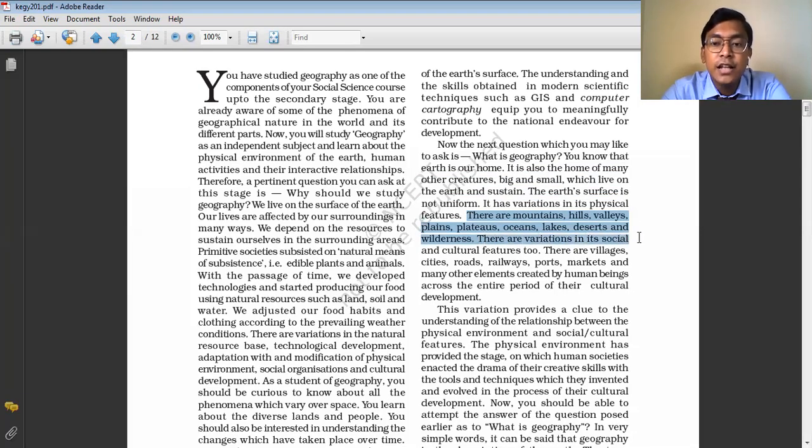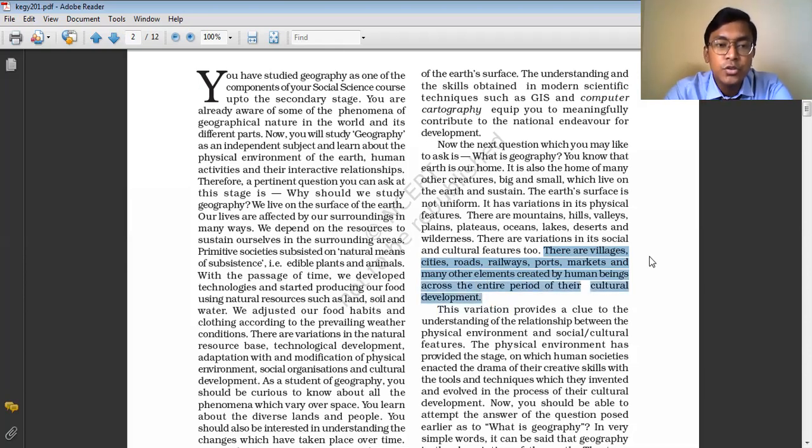And there are variations in social and cultural factors too, from one region to another. The social setup of our country is different from other European countries. Our culture is different from other countries. There are also variations in the distribution of villages, and in the types of cities, roads, railways, ports, markets, and many other elements created by human beings across the entire period of their cultural development.